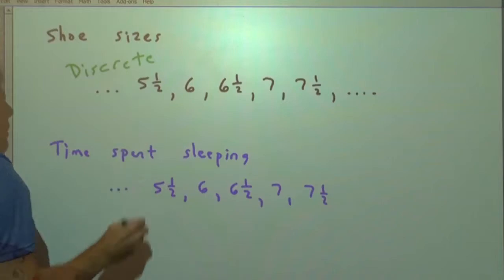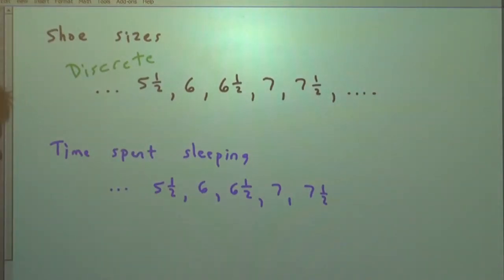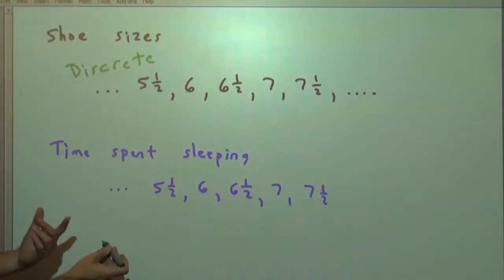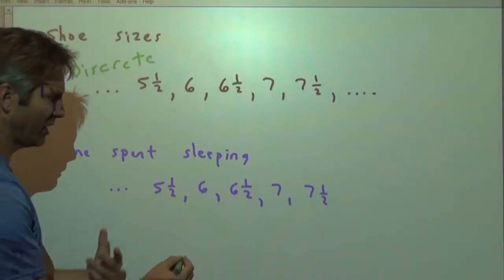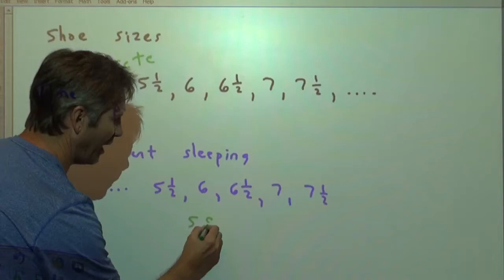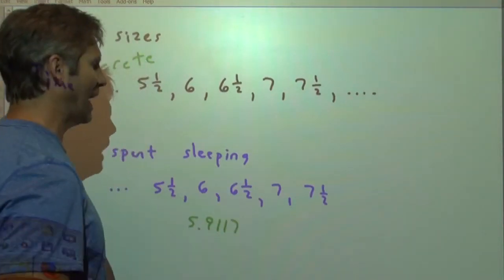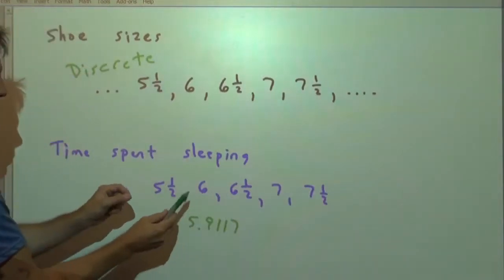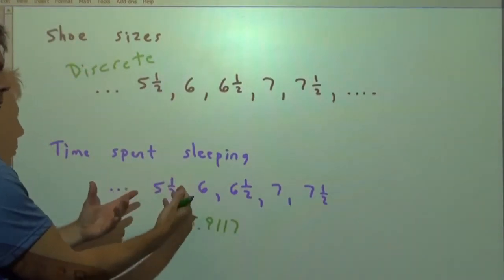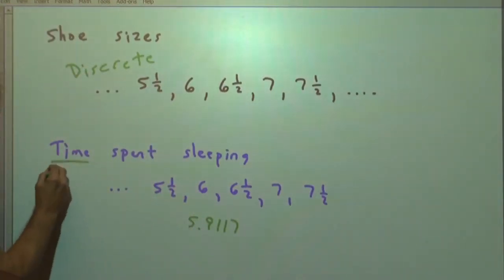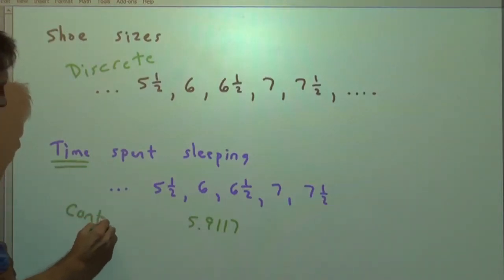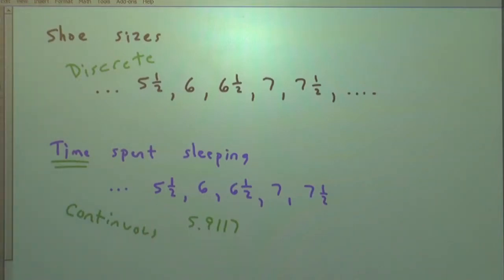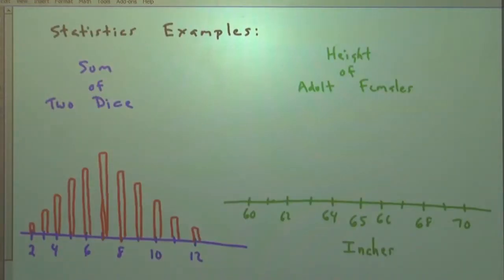But now, if we're asking somebody, how much sleep did you get last night? Even though they might say 5.5 or 6 or 6.5, isn't it true that though somebody said 6 hours, it might have really been 5.9117 hours? There's infinitely many numbers in between here also. So there's really no gaps, even though we'd report them with gaps. Technically, when it comes to time, it tends to be continuously distributed. Continuous.